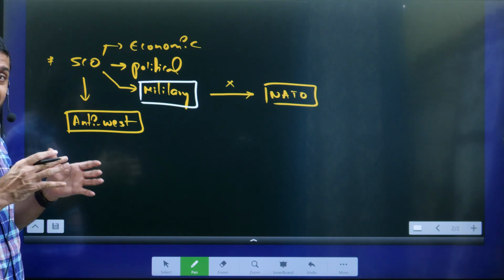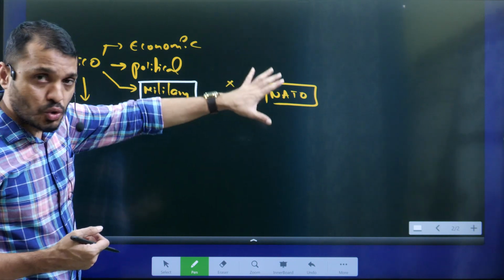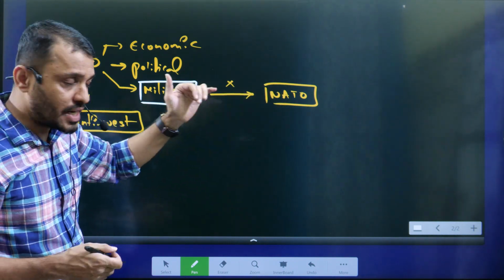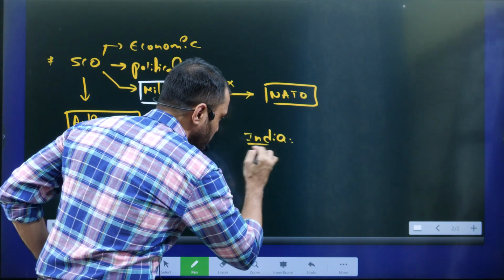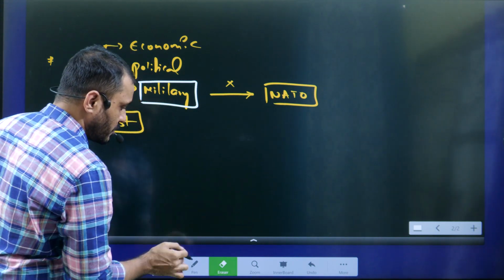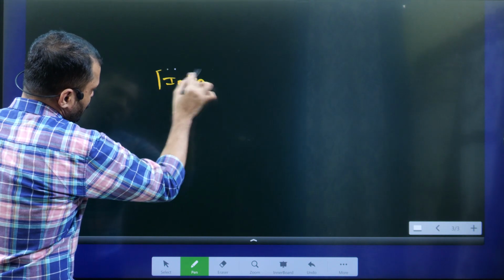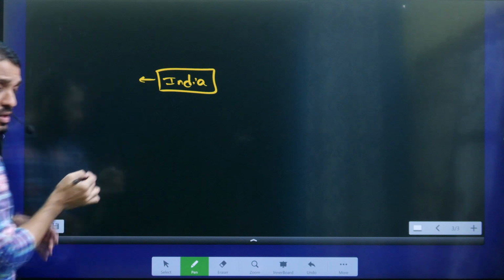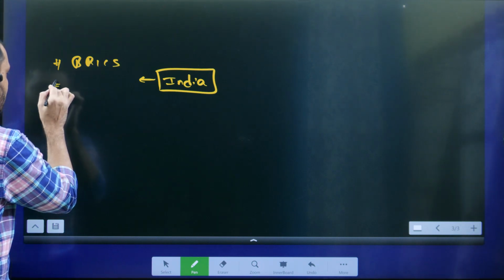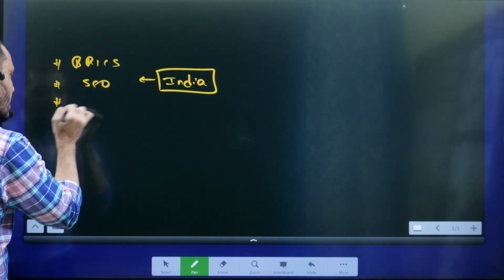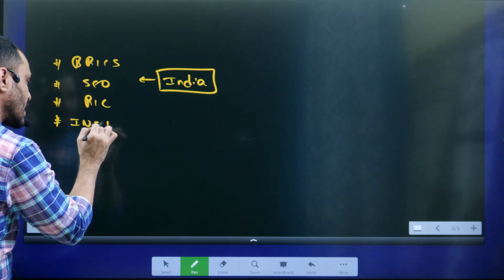Now what is the basic challenge before India? India has to balance between the SCO and the Western groupings such as the Quad. With respect to India, students, towards Russia and China we have BRICS, SCO, RIC, plus the International North-South Transport Corridor.